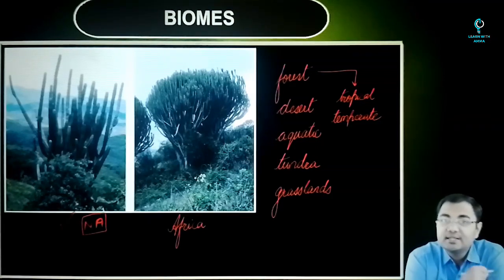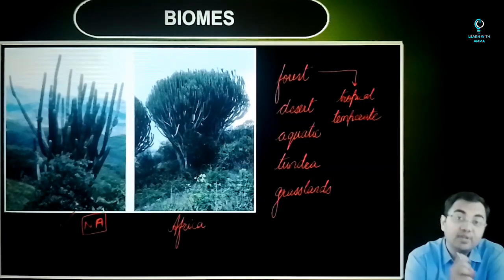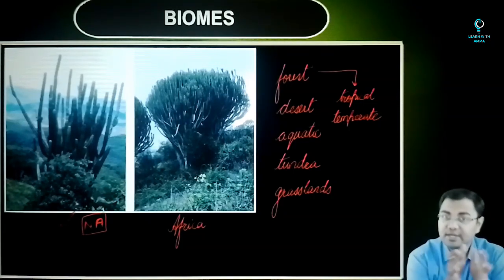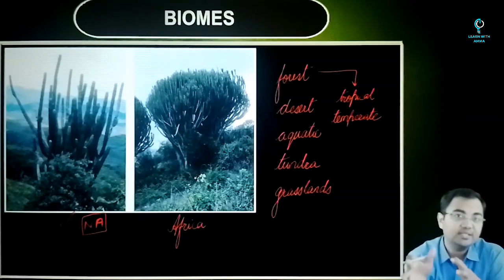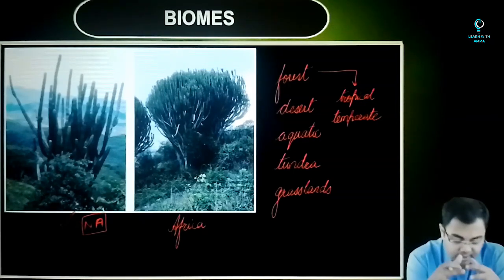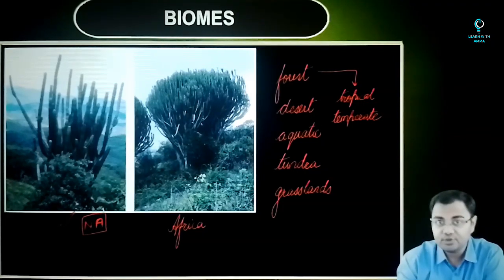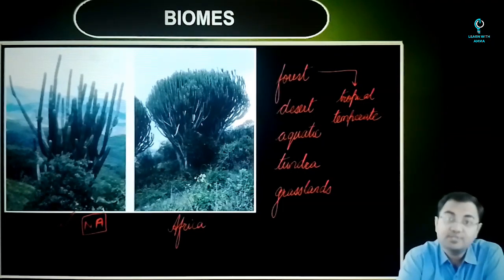Not only this, there are conditions apart from the climate conditions also. For example, what kind of soil is found, what kind of temperatures exist, where they are located in terms of latitude. All these factors will also lead to certain differences in the kinds of plants and animals that you will look upon. So depending on all these physical factors, we know that there can be different kinds of biomes, and this is what we are going to study.